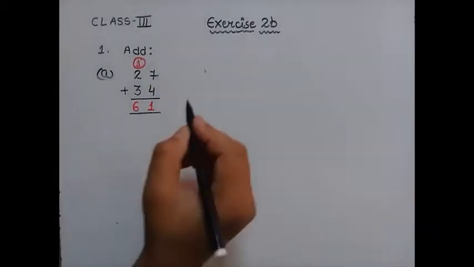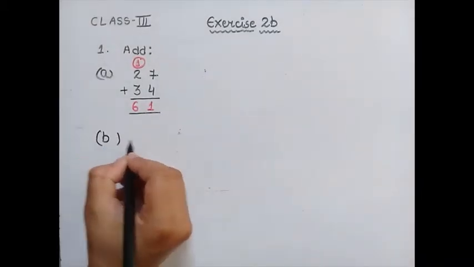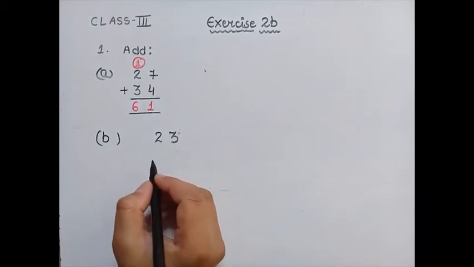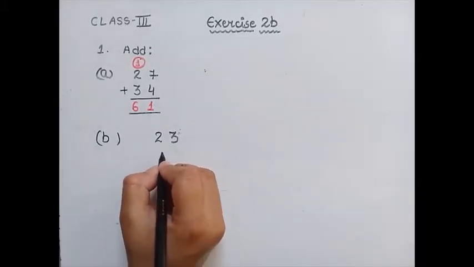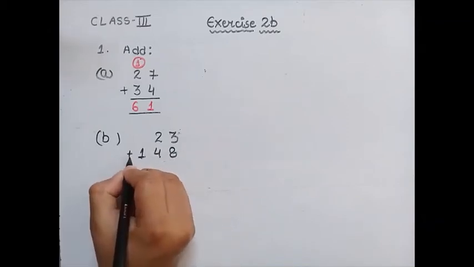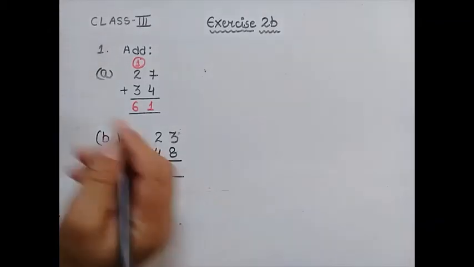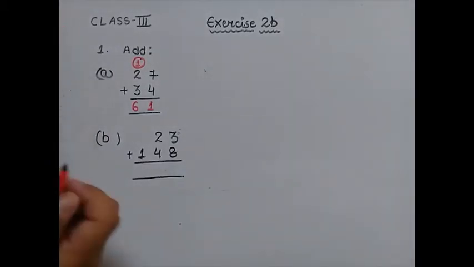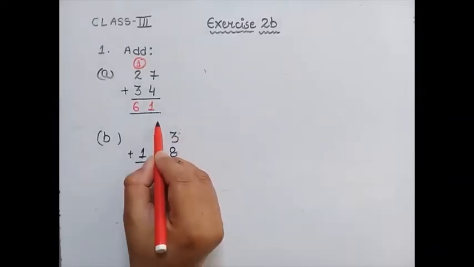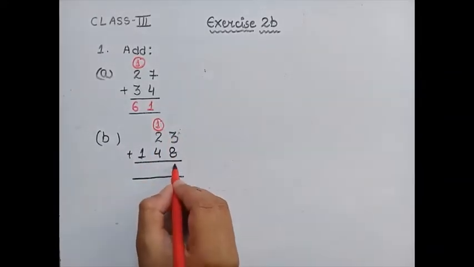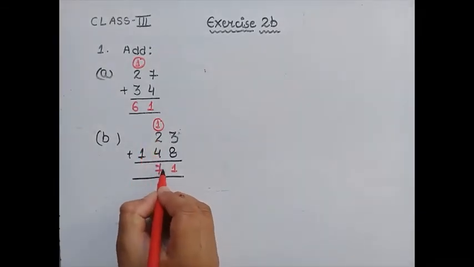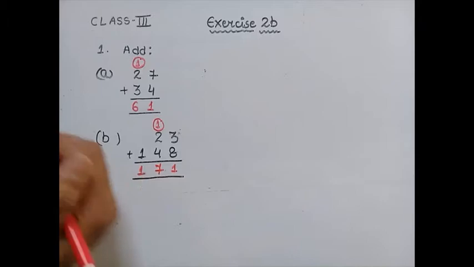Here the B part is 23 plus 148. So note down 148. Now we have to add this. Don't forget to write in a straight line. Here 8 and 3 is 11. So 1 carry and 1 here. 4, 2 and 1 is equal to 7 and 1.